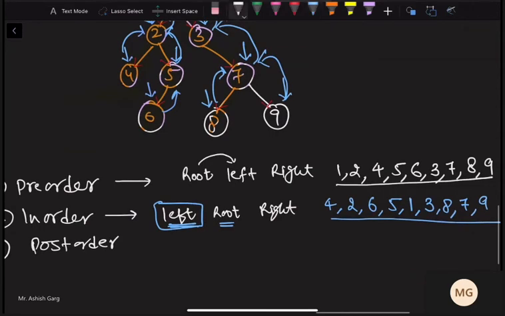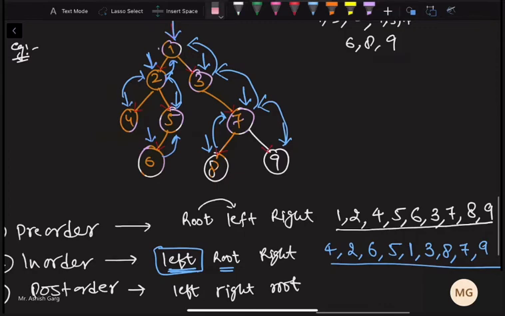Lastly, we have post order. In post order, we visit the root at the last. So we have first of all left, then right, and then root. So first of all we will visit the left part, then right part, then lastly we will visit the root part. Let's try to explore this.